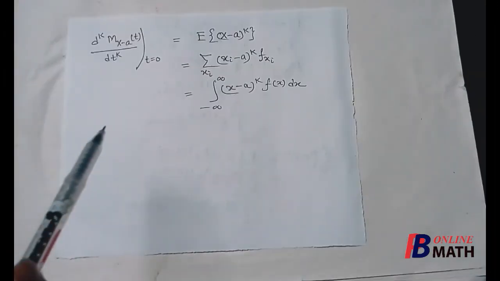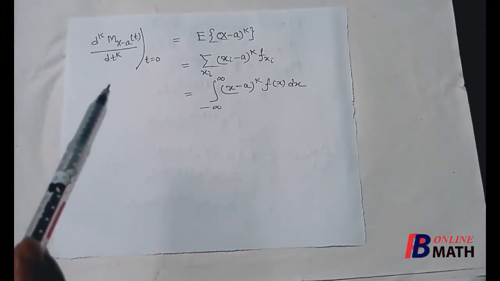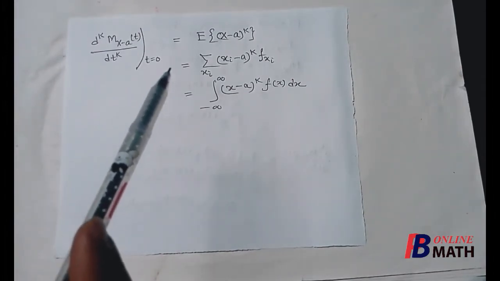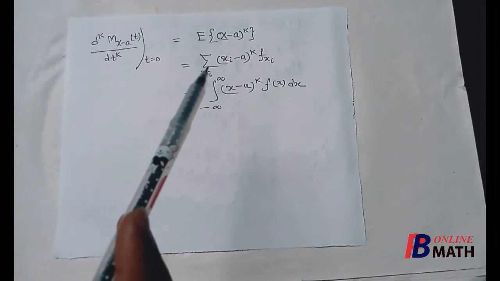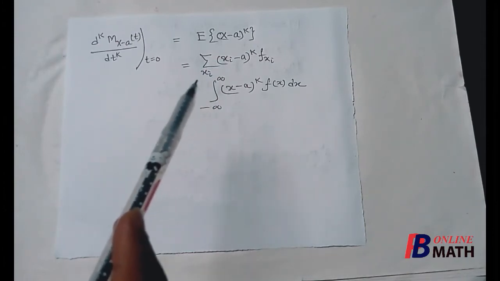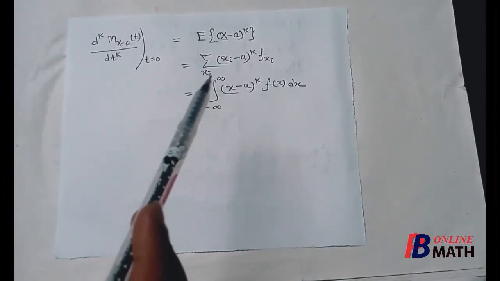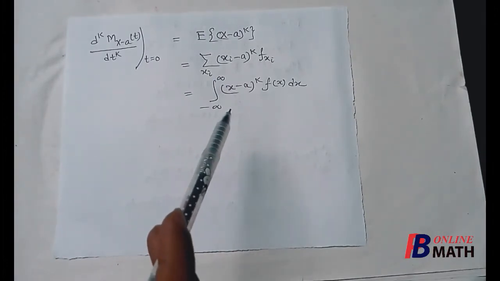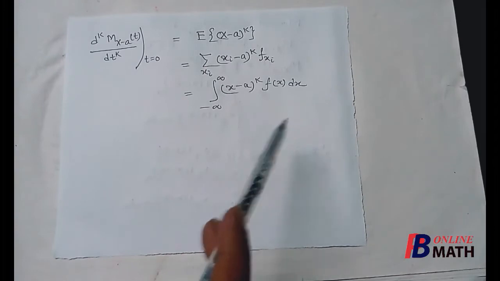So what we have obtained here is that if we differentiate the moment generating function k times with respect to t, and if we put t equal to 0, then it becomes the kth order moment about the point x equal to a. In the discrete case, this is equal to the summation of this, and in the continuous case, it is the integration of (x minus a) to the power k into f(x).